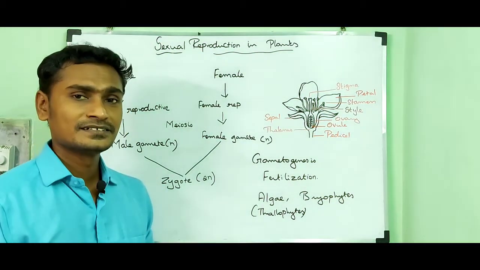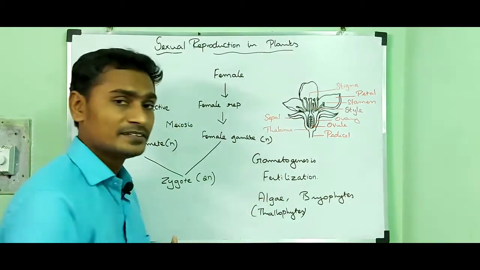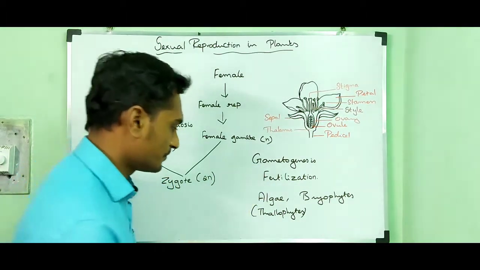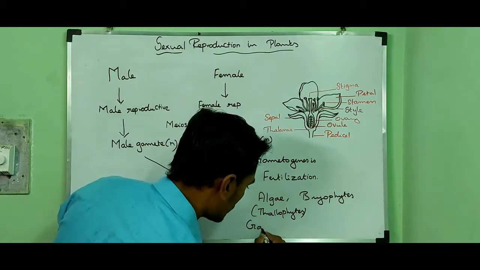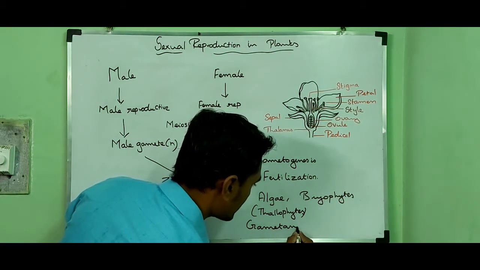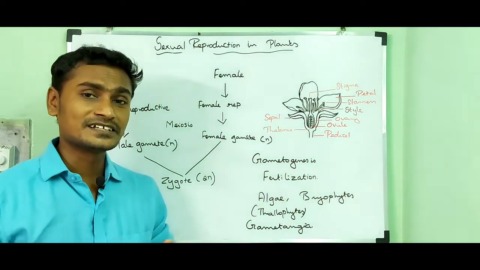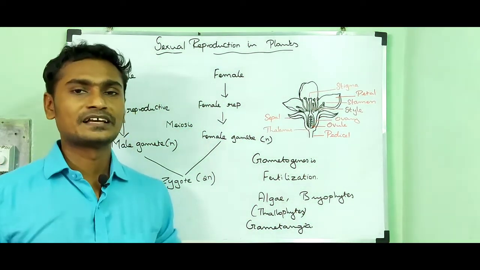In algae, the reproductive structure is called gametangia. Gametangia is a specialized organ that is able to produce gametes.